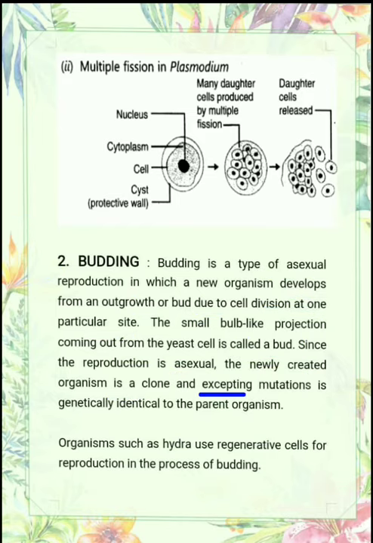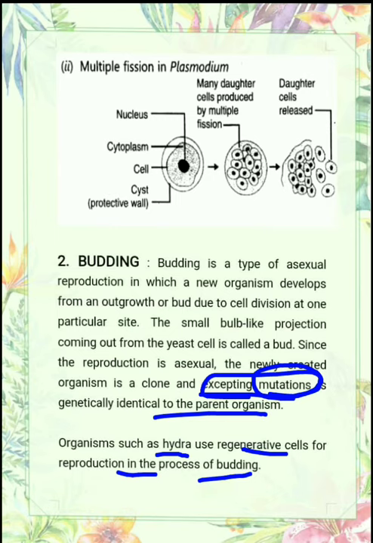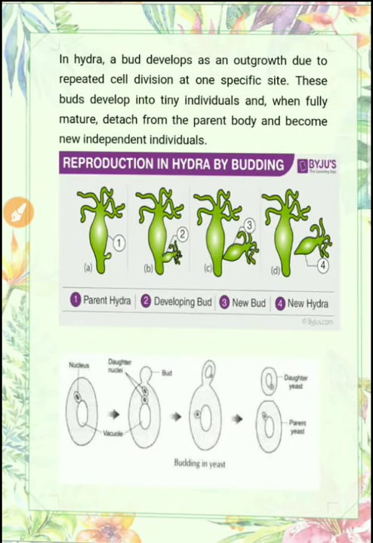So here, what is the meaning of "except"? If mutations don't occur, then the organisms are genetically and morphologically exactly similar to the parent. But in some cases, if a mutation takes place, means some change in the DNA takes place, then only can we say that there are some changes, but this happens very rarely in asexual reproduction. Organisms such as Hydra use regenerative cells for reproduction in the process of budding. Let us see in this diagram.